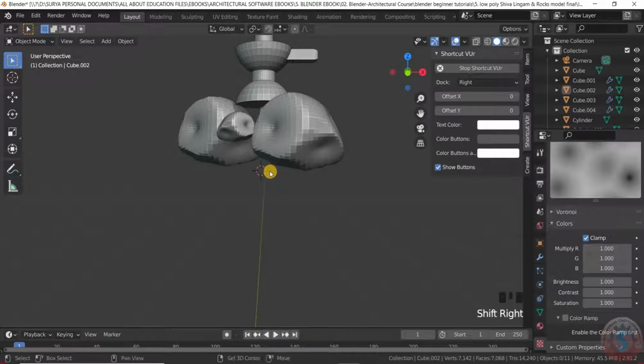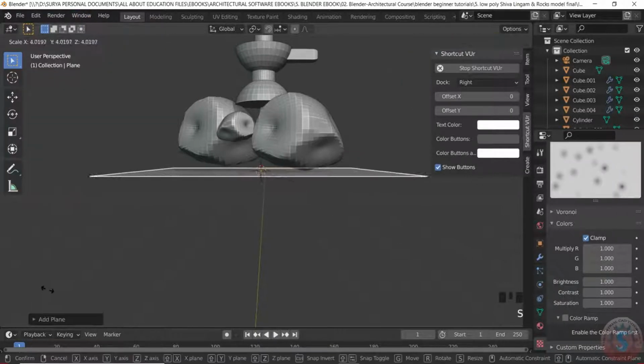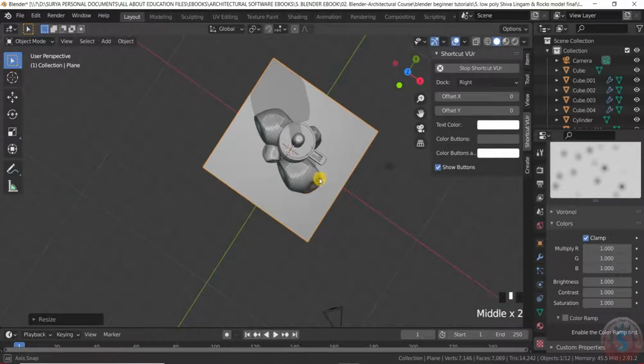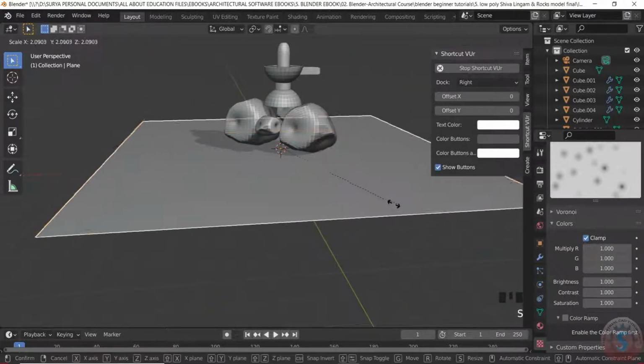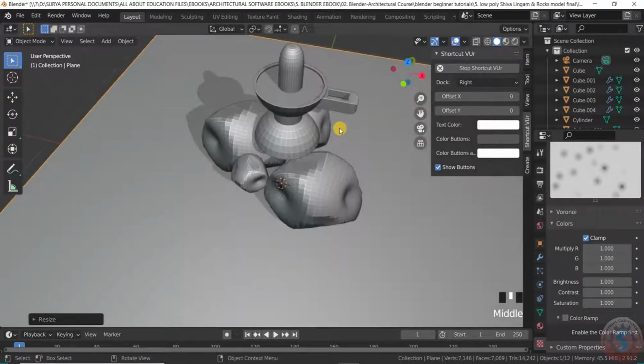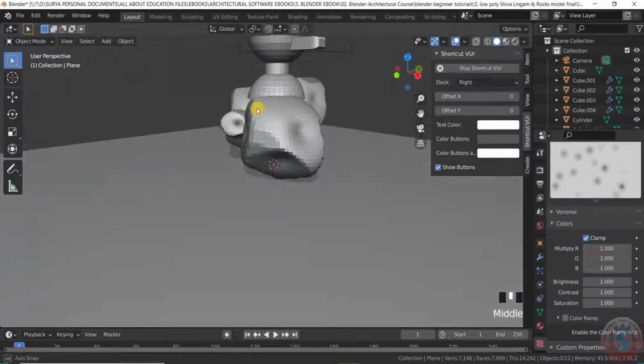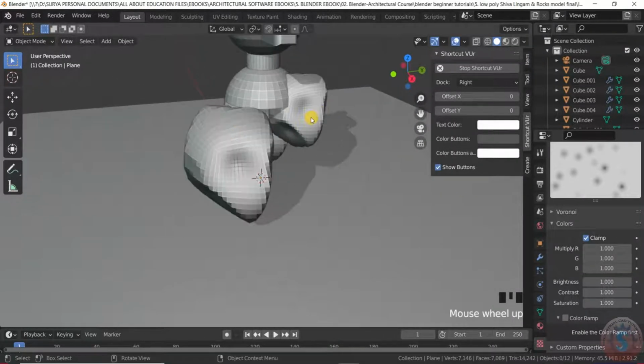For this, go into the object mode, Shift A, add the plane and give the S here. Give the S option here, and like this. Now it is looking good. If you want to increase the rocks, you can also increase the rocks.